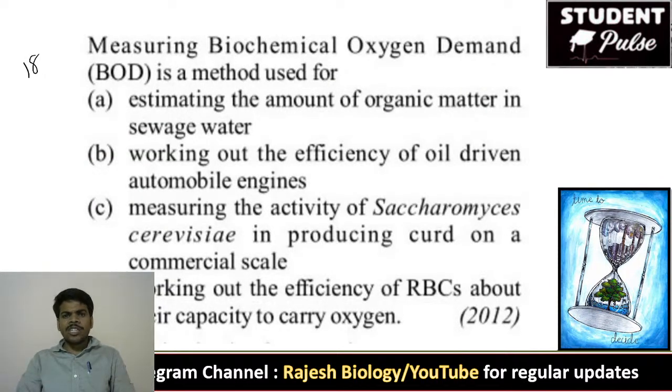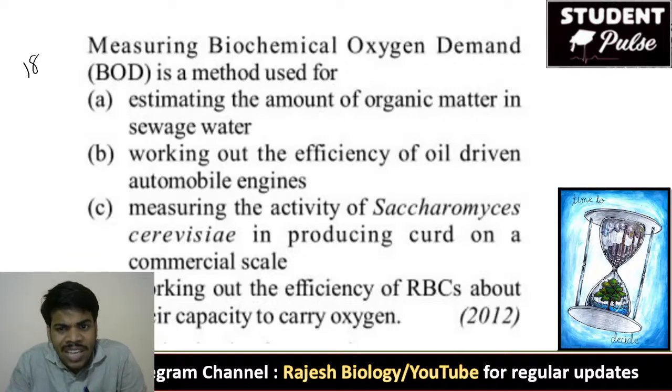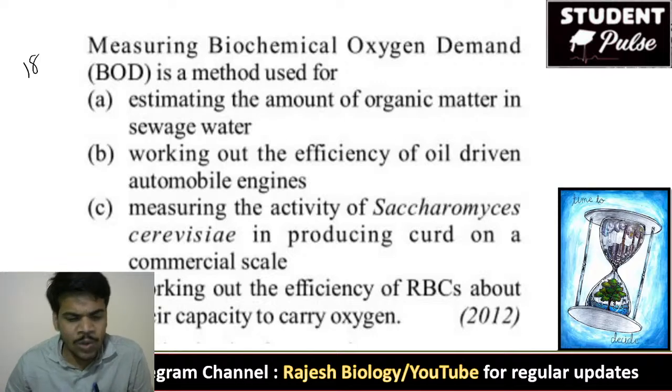Measuring biochemical oxygen demand is a method used for: estimating the amount of organic matter in the sewage water, working out the efficiency of oil driving automobile engines, measuring the activity of Saccharomyces cerevisiae in producing curd on a commercial scale, or working out the efficiency of RBCs about their capacity to carry oxygen.